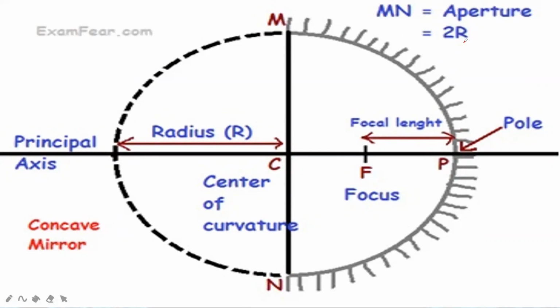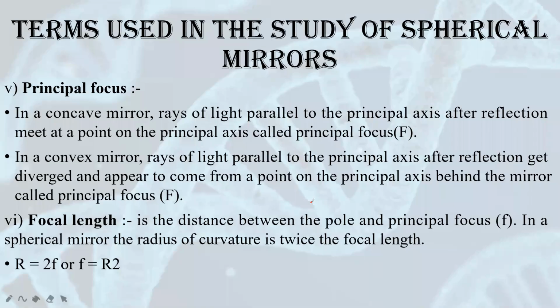For aperture, you can also write 2r. That means twice the radius of curvature. You can see from C to M will be radius, again from C to N will be radius. So twice the radius of curvature will give us the distance of aperture. So these are certain important terms that are used while studying reflection of light through mirrors.